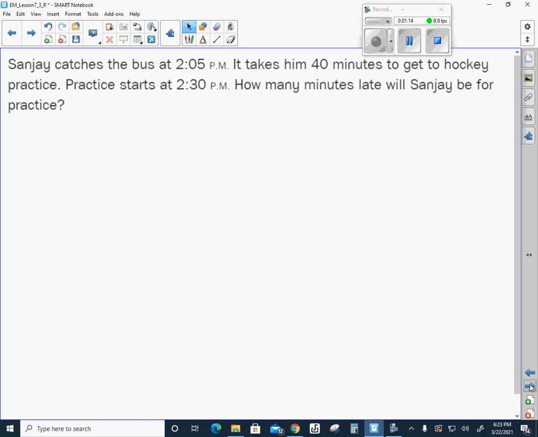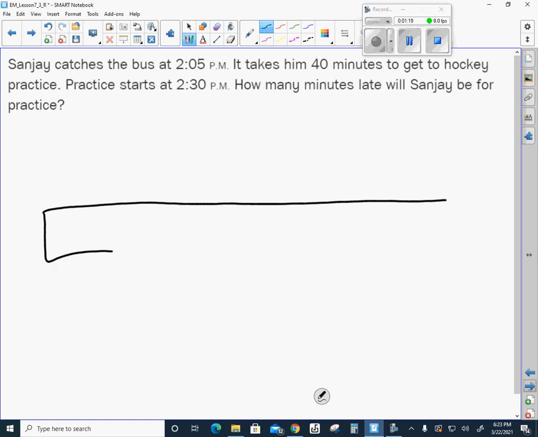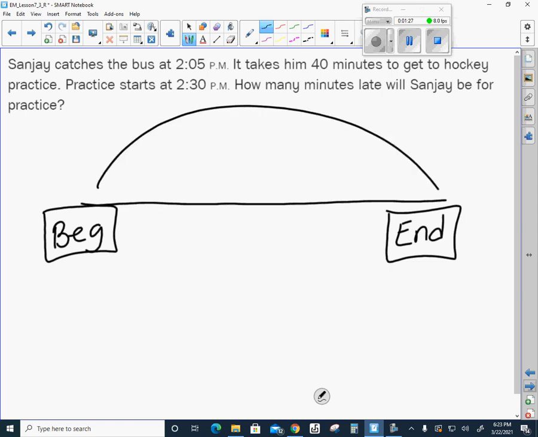Usually when we solve problems with time, I always tell you that there is a beginning time, an ending time, and then there's that time in between. That's how much time we're jumping, or the elapsed time. Usually I give you two pieces of information and you have to solve the third.